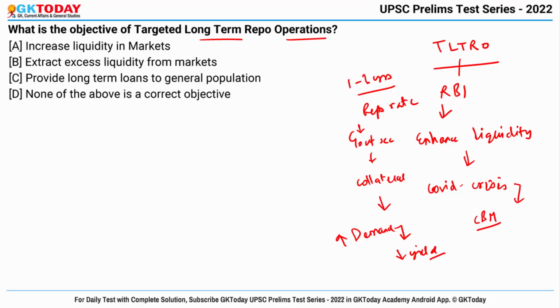So it enables the banks to avail funds from the RBI for longer durations, unlike other tools like marginal standing facility or liquidity adjustment facility, etc. Okay. So the aim of this tool is to increase liquidity in markets. Correct answer is option number A.